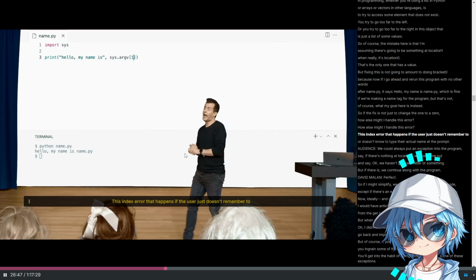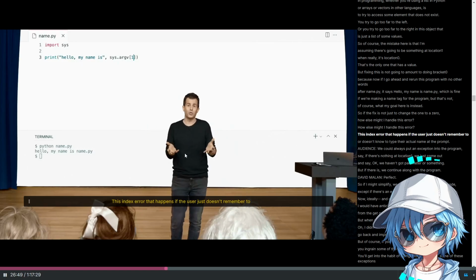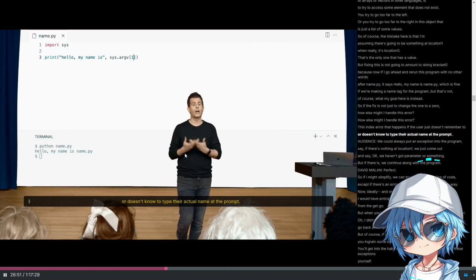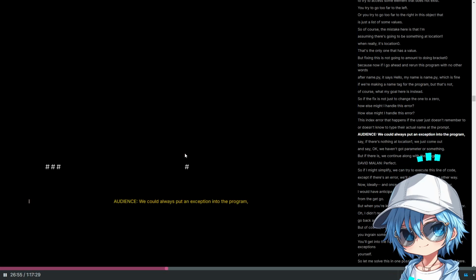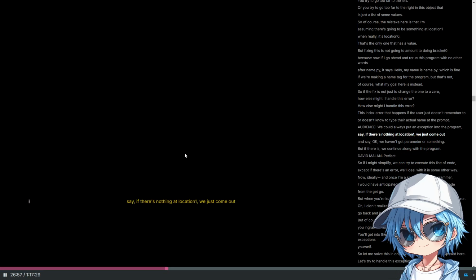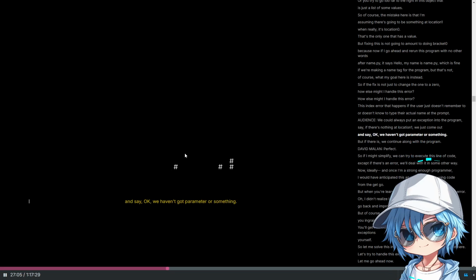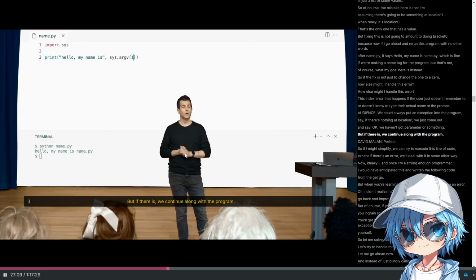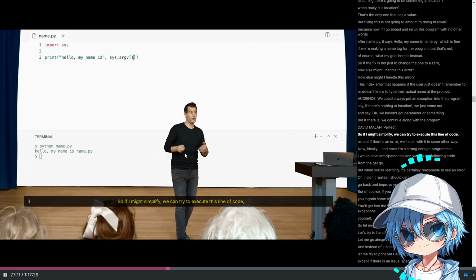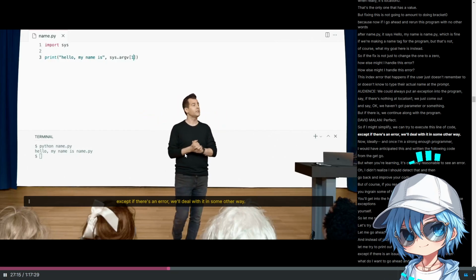This IndexError happens if the user just doesn't remember to or doesn't know to type their actual name at the prompt. We could always put an exception into the program, say if there's nothing at location 1, we just come out to say, well, okay, we haven't got a parameter. But if there is, you continue along with the program. Perfect. So if I might simplify, we can try to execute this line of code, except if there's an error, we'll deal with it in some other way.